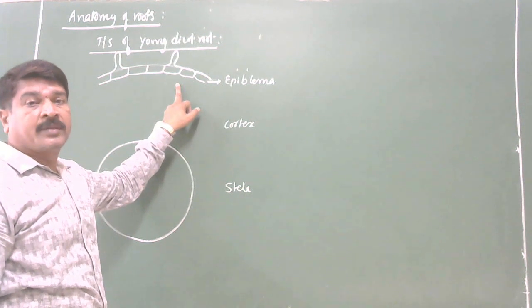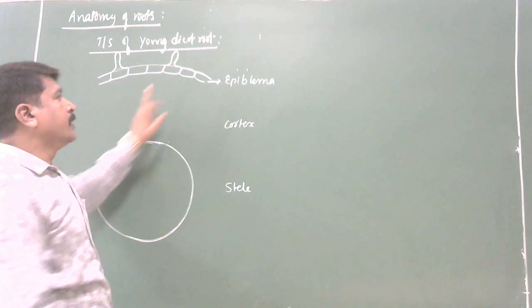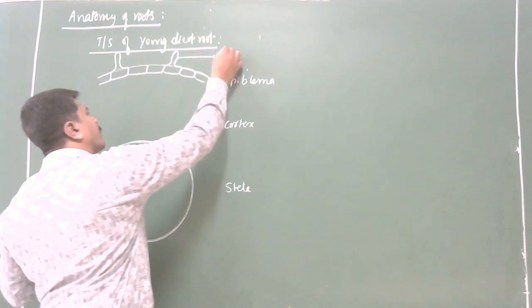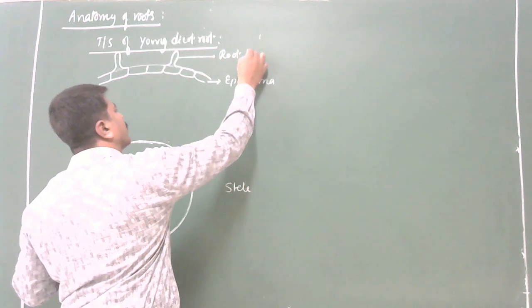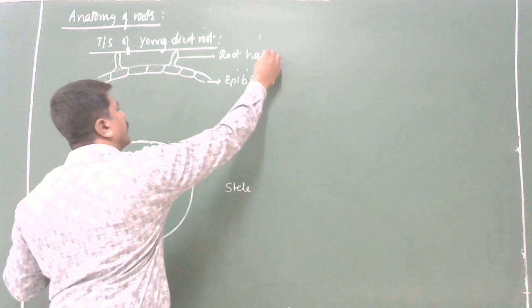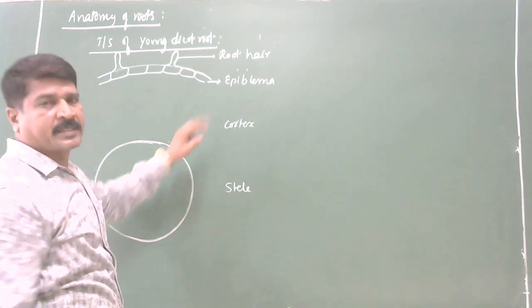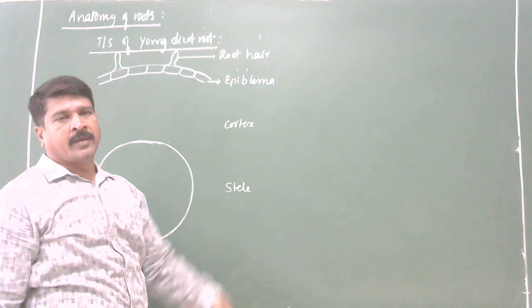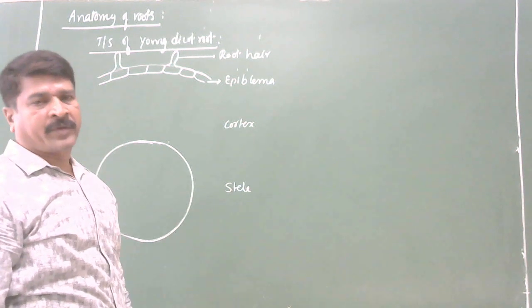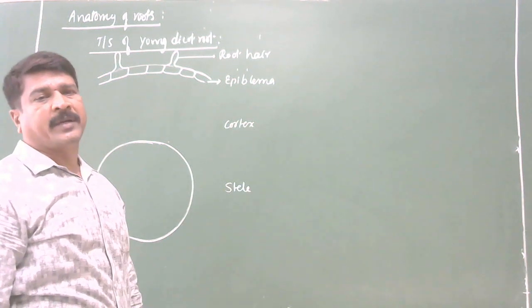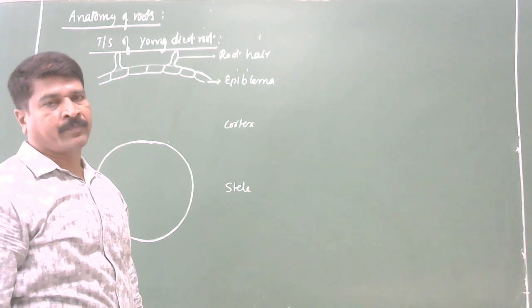Compactly arranged thin-walled parenchyma cells. Some of the cells produce unicellular outgrowths called root hairs, meant for absorption of water and mineral salts from the soil, as we discussed earlier.